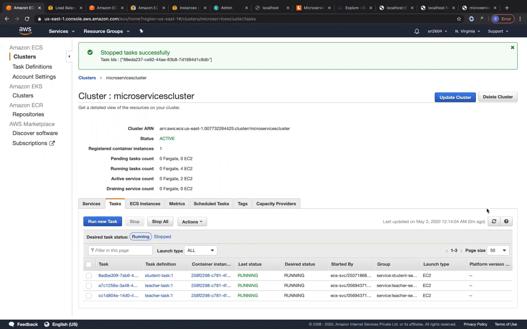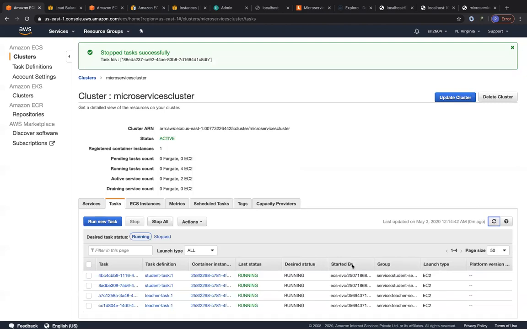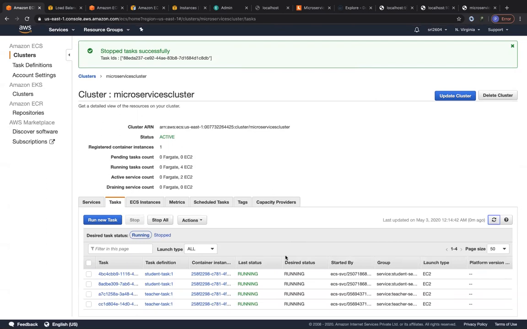So let us see what happens if we just refresh. Okay, it's taking a little bit of time. Just give it some time, and you should see the magic happen wherein you have 1 more container running for the student service. Just wait for a little bit of time. Cool, we got 1 more right now for the student service that is running. So at all points of time, ECS always tries to maintain the desired capacity for your service that you have specified. And the desired capacity that we specified for both the student and the teacher is 2 and 2.